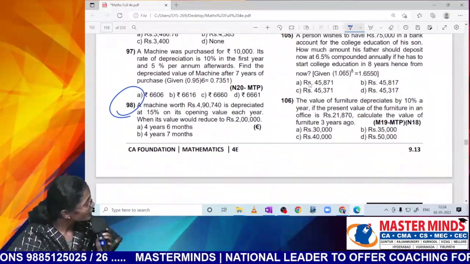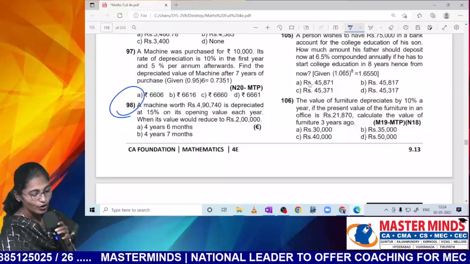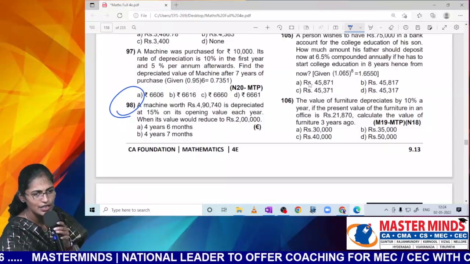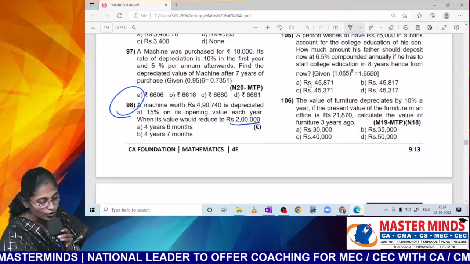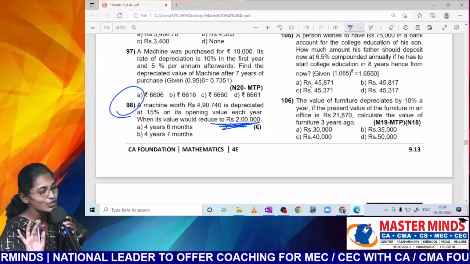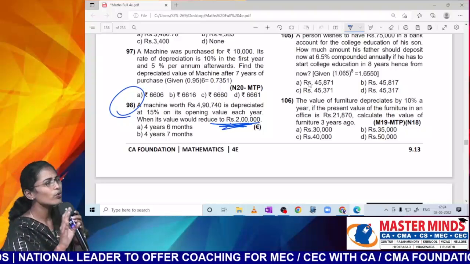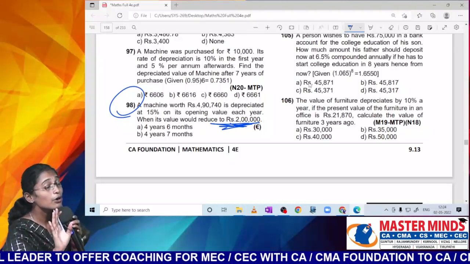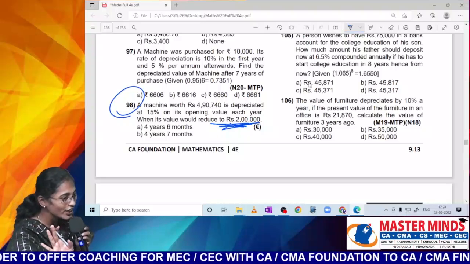This is a question related to depreciation. 4,90,740 is depreciated at 15% on its opening value. When would its value reduce to 2 lakh? So I don't want to calculate any months and years. I'm sure you are all able to tell me the correct answer without doing anything.